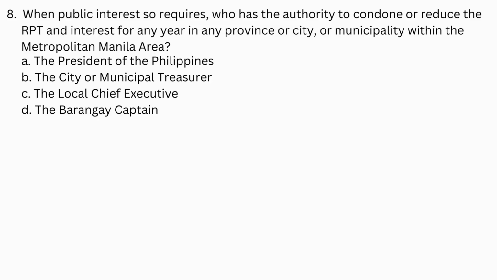Number 8. When public interest so requires, who has the authority to condone or reduce the RPT and interest for any year in any province or city, or municipality within the Metropolitan Manila Area? A. The President of the Philippines. B. The City or Municipal Treasurer. C. The Local Chief Executive. D. The Barangay Captain.